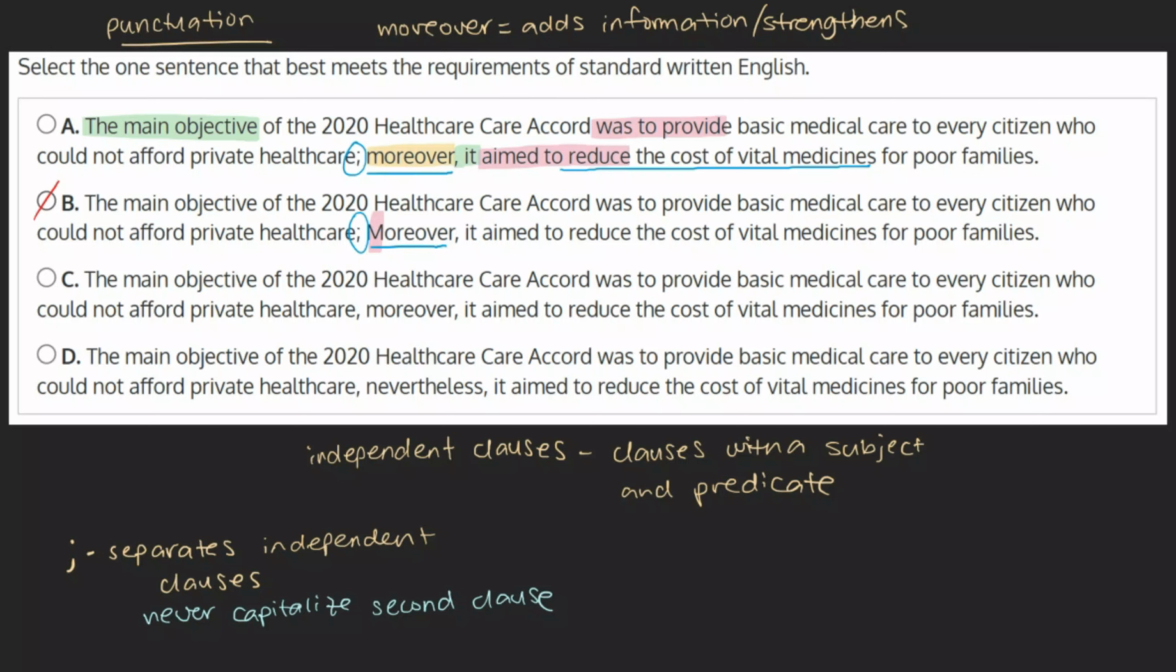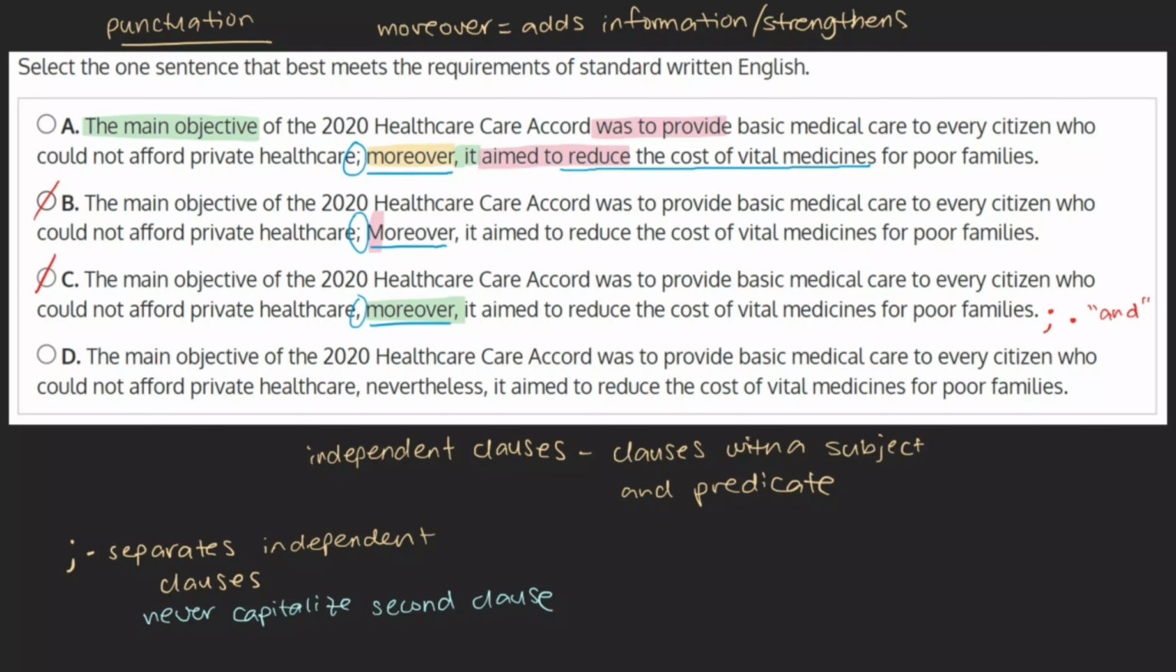C. Separating with a comma and using moreover as a conjunction. We've already established that using moreover as a conjunction here poses no problems, but we do see a problem with the comma. As we've already established, this comma is linking two independent clauses. Independent clauses need something stronger than a comma to separate them. For example, we could use a semicolon, like we saw before, a period, or a conjunction like and. But seeing as a comma is insufficient, we can mark this choice as incorrect.